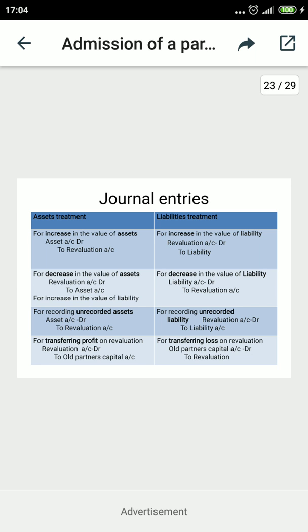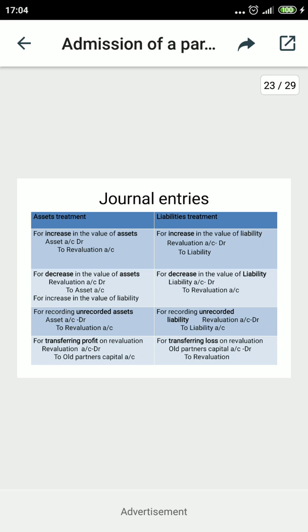Here again I am saying compare the market price with the book value. If the market price is increasing, it means the current price is increasing, so that means an increase in the liabilities. It will be a loss for the organization, and the entry will be passed like revaluation account debit to liabilities, and the liability name can be bank overdraft, creditors. So with the name of the items it will be treated here.